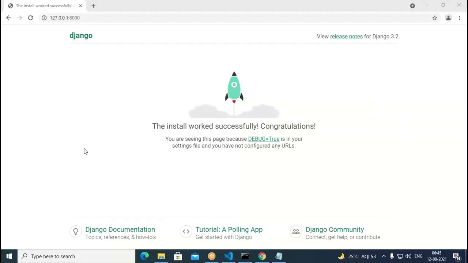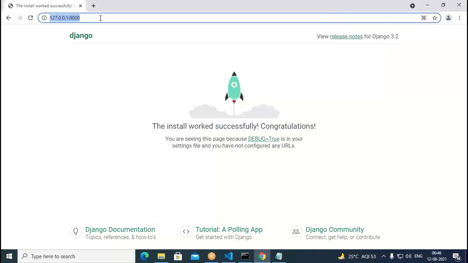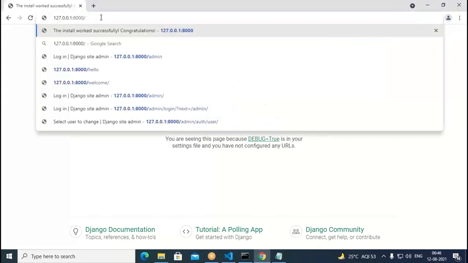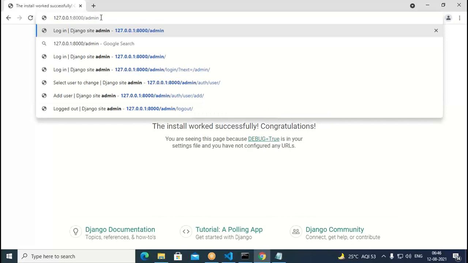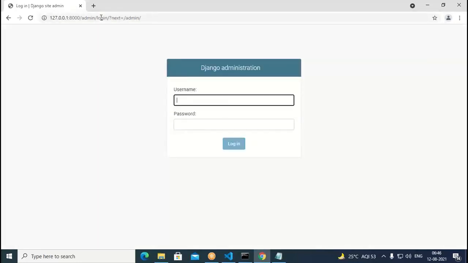So by default, related to Django, it is showing for us here. Whatever is needed for Django, it is shown here. Like this, we got the Django project, on port number 8000, available for us now. So next thing, suppose we want to go into admin in this. You can go into admin site, we type /admin, and we come into the admin screen also. So right now we don't have any superuser. That's why we cannot do anything in this. By default, we don't have anything.